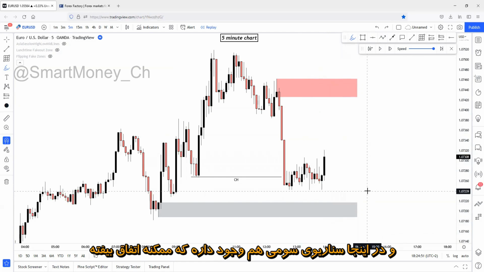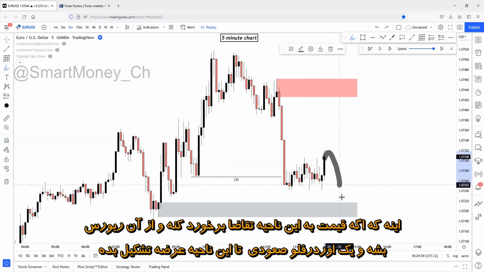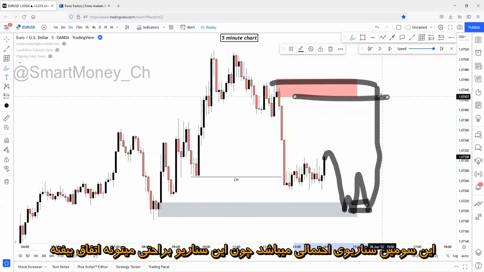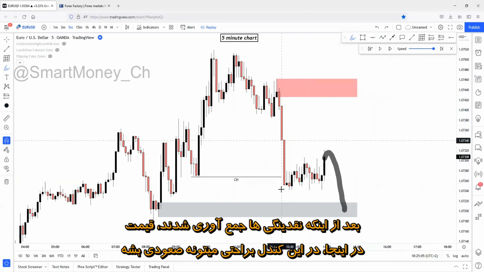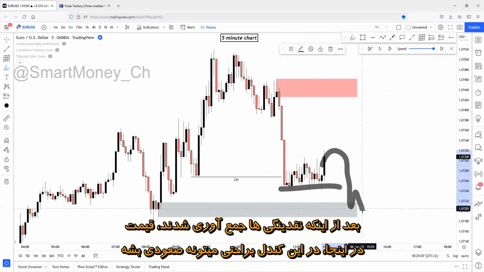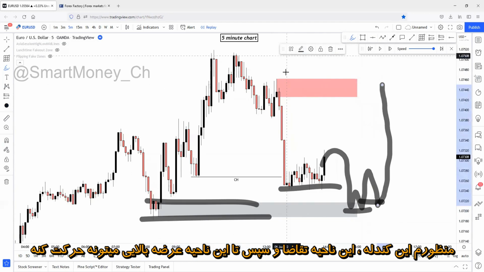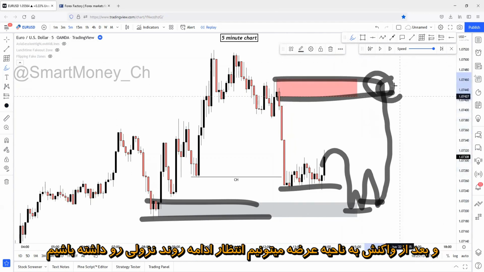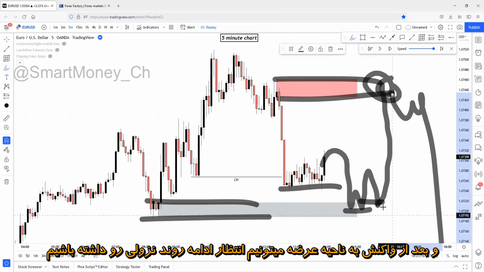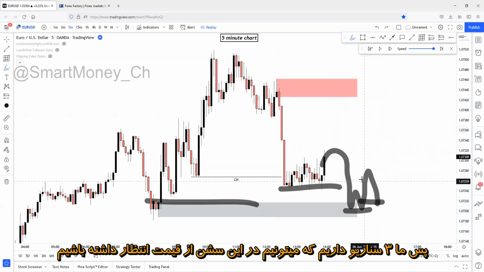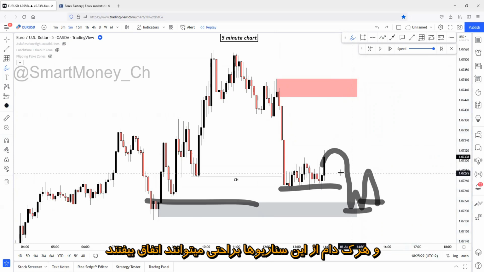But here's a third scenario, which could happen, is if price taps this demand zone and reverses on this demand zone and creates a bullish order flow up to this supply zone. This is the third possible scenario, because this could also happen after liquidity is being swept. Price could easily turn to bullish right here at this candle, this demand zone, and continue the bullish order flow after the supply zone. After a supply reaction, we can expect the continuation to the downside. So we have three scenarios that we can actually expect from this session, and these scenarios could possibly happen.